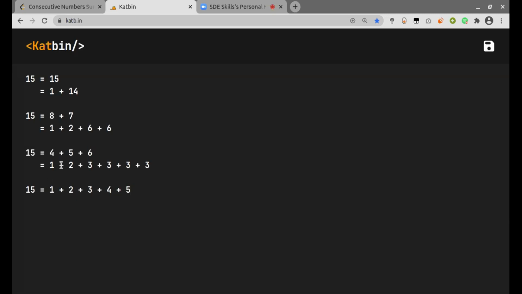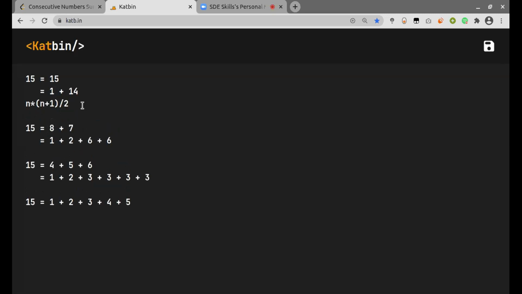So now if we look at this closely, we can always find the sum of these consecutive numbers starting from 1, which is n into (n plus 1) by 2. So this is the standard formula for the sum of the first n positive integers. Now we have to see how to find the extra factors associated with each of the numbers.